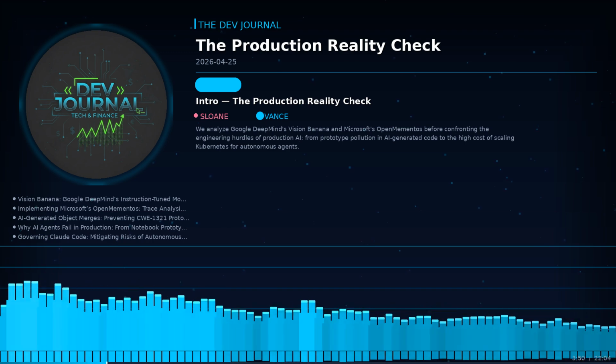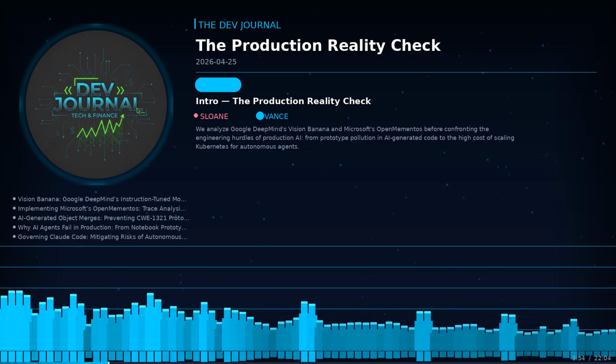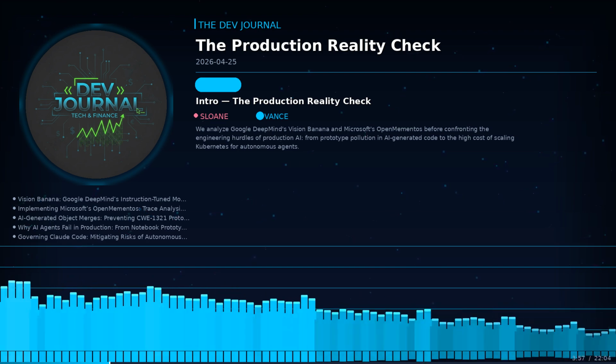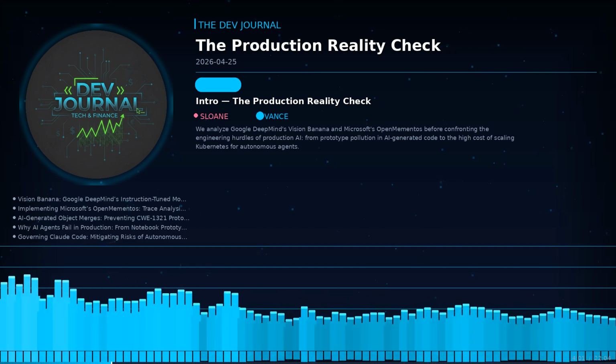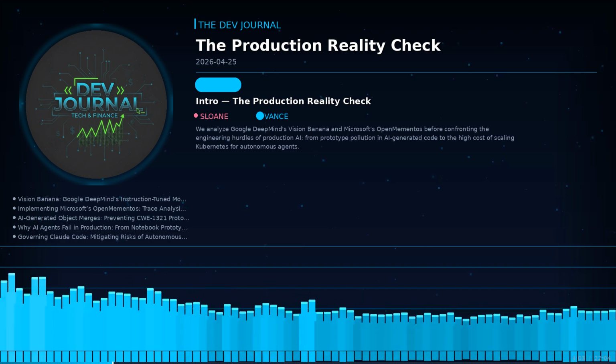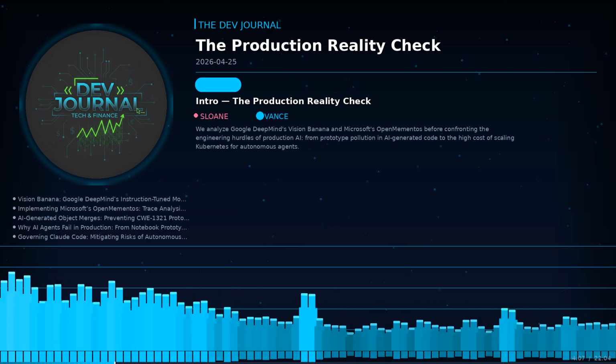It is quite a pivot from the days when we needed massive labeled datasets of real photos just to get a basic depth map working, because this demonstrates that if the synthetic data is high enough quality, the foundational model can learn the physics of a scene without ever having seen the physical world.